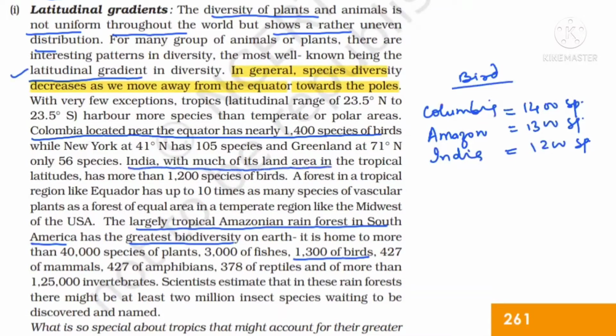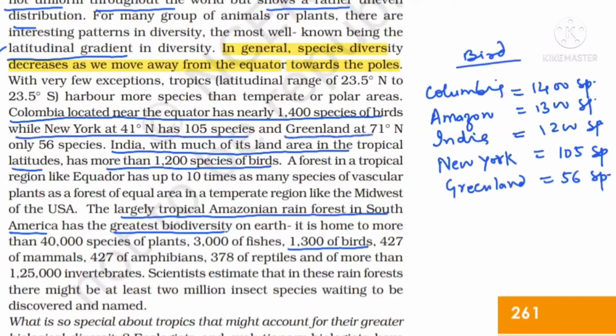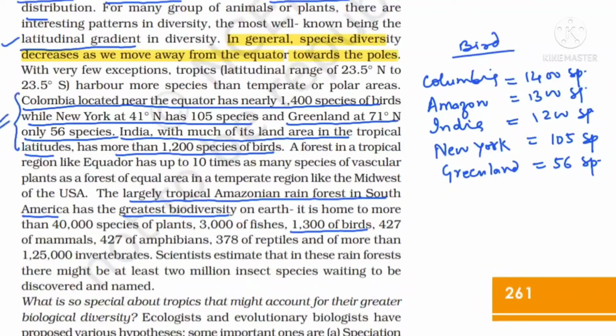India, with much of its land area in the tropical latitude, has more than 1200 species of birds. Then next is New York. If we see New York, whose latitude is 41 degrees, it is having 105 species, and Greenland is having 56 species of birds. So this is the way they ask you the questions. I'm trying to explain to you; you learn it this way better. So New York at 41 degrees north is having 105 species and Greenland at 71 degrees north is having only 56 species of birds. So I think we have tried to understand the latitude gradient by taking only one taxonomic group, only birds.